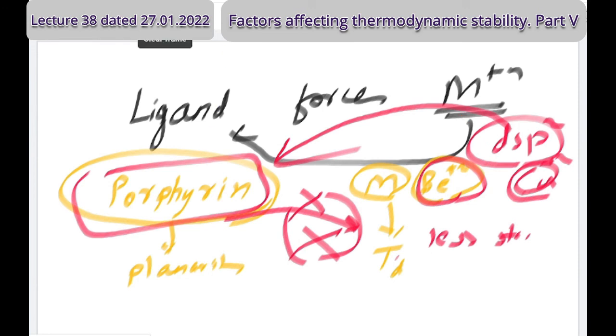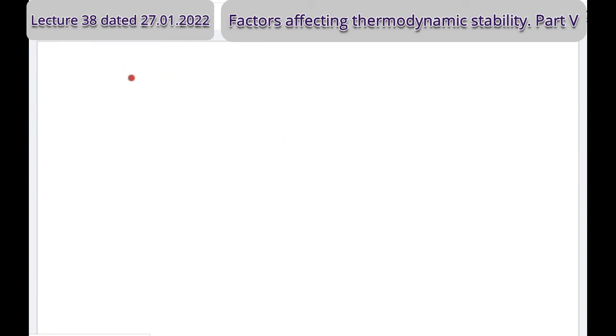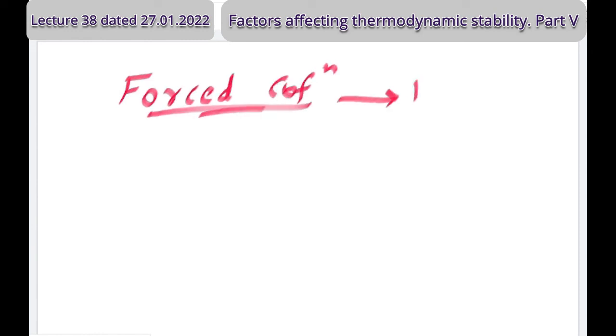So the last point of this chapter is forced configuration. If configuration is forced, then it is less stable. That is the conclusion. Let me clarify the example I had given, beryllium plus 2. What is the atomic number of beryllium? 4.